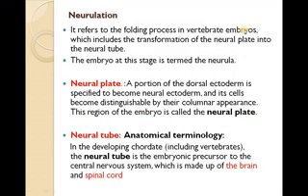Before going to the exact development of the neural tube, let us see some of the terminologies. Neurulation is one important stage during the development of the embryo. First we have seen the morula, then the blastula stage, then the gastrula stage.